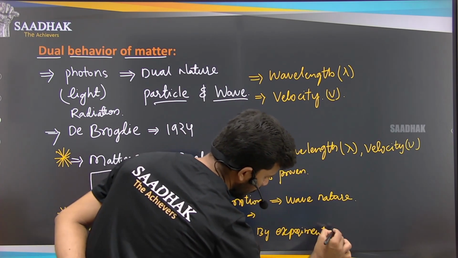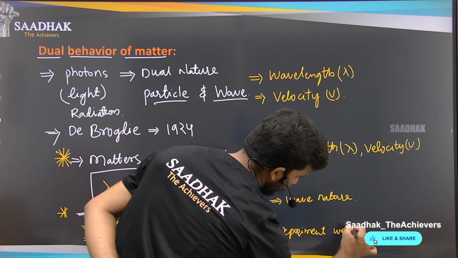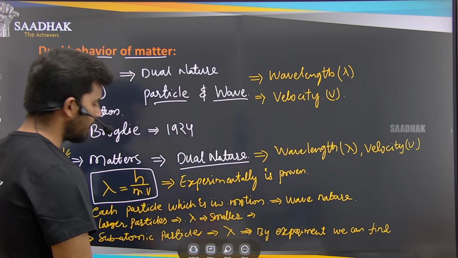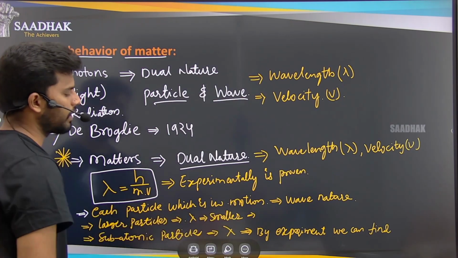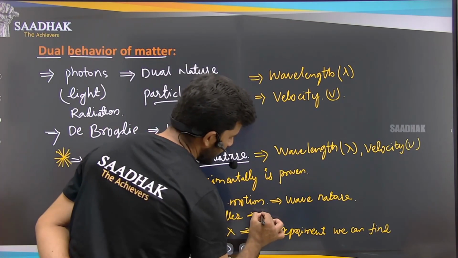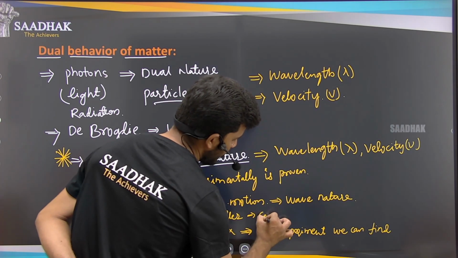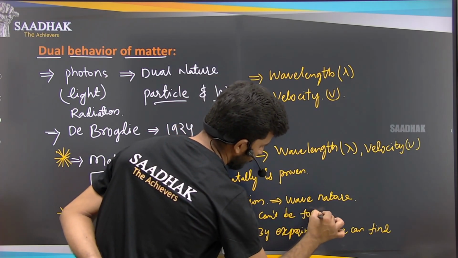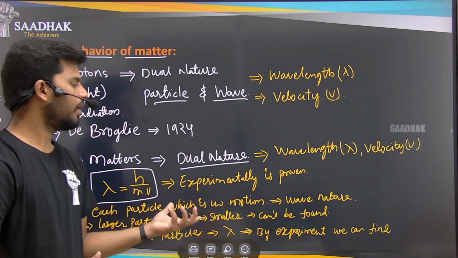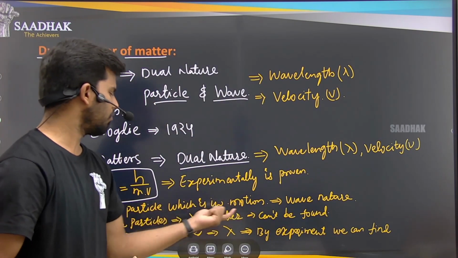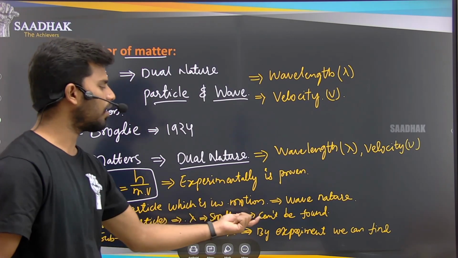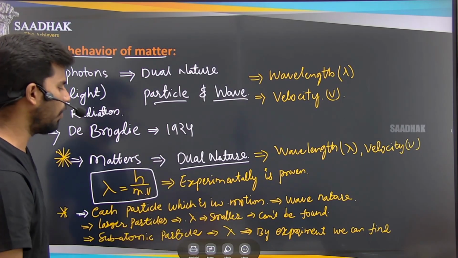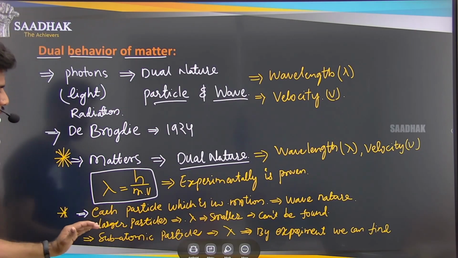But the wavelength of a larger particle is very small, so it can't be calculated, cannot be found with accuracy, or it is very difficult to find. So these are the major points that we have explained.